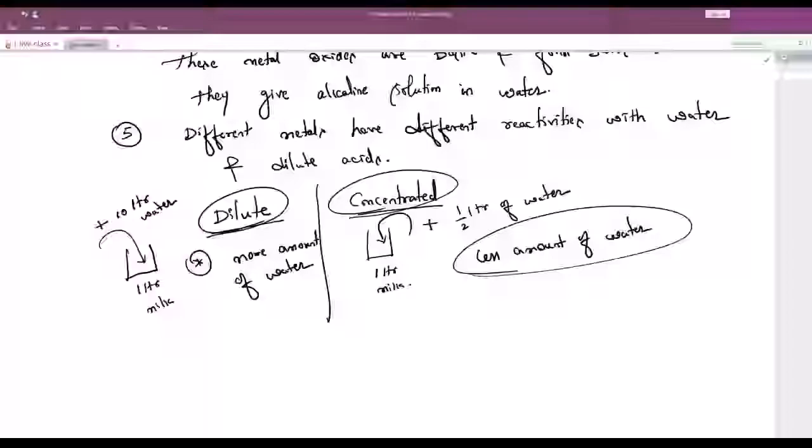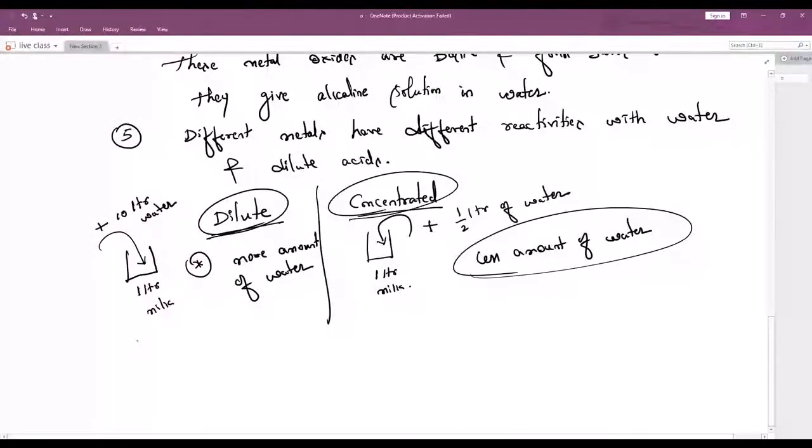So I have told you the difference between dilute and concentrated. So here, as I have said earlier, different metals have different reactivities with water and dilute acids. Next, point number 6.